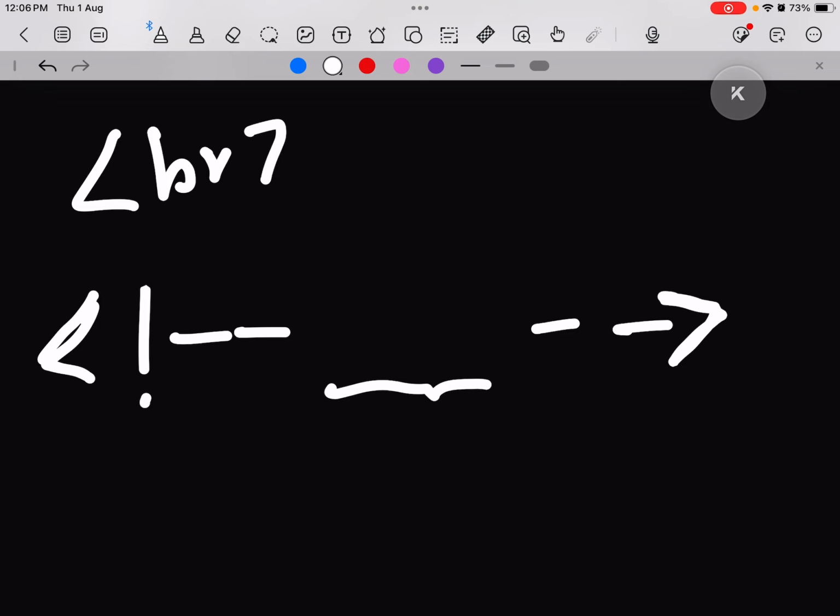There's no scope of error, because even if I'm writing code here but it's in this angular bracket, there won't be any error generated, because this is a comment. This won't be printed in the output. This is not going to affect the output in any way. So we can write whatever we want.